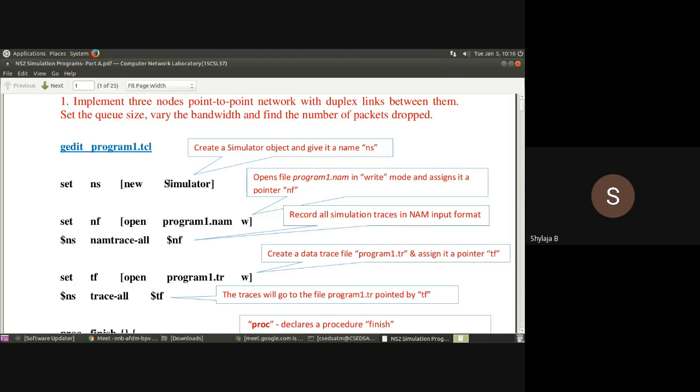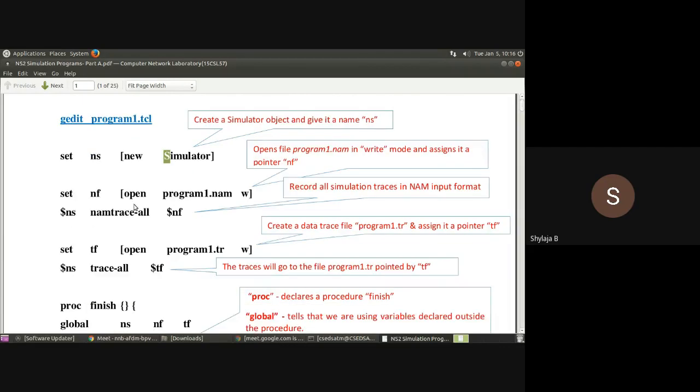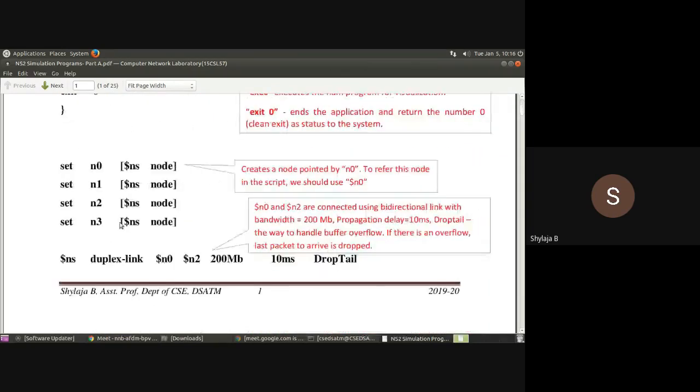And then in this first line, inside this bracket, new simulator. For this simulator, yes, the letter S should be a capital letter because Simulator is a class and a class name always starts with an uppercase letter. So you should write capital S Simulator. Then what else in this program?